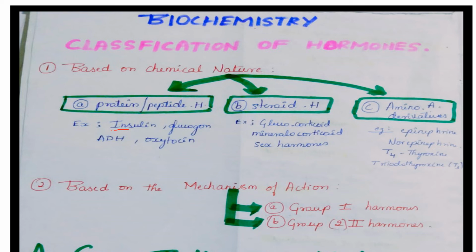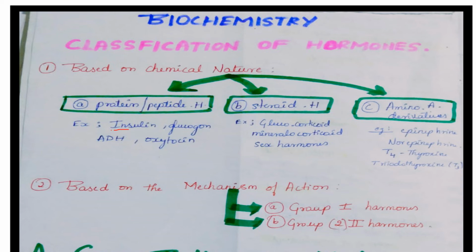And the sex hormones are estrogens and androgens. Estrogen originates from the ovaries and adrenal cortex. Androgen originates from the testes and adrenal cortex. The main function of estrogen is that it affects female sexual characteristics and also the menstrual cycle, whereas the main function of androgens is that they affect male sexual characteristics and spermatogenesis.